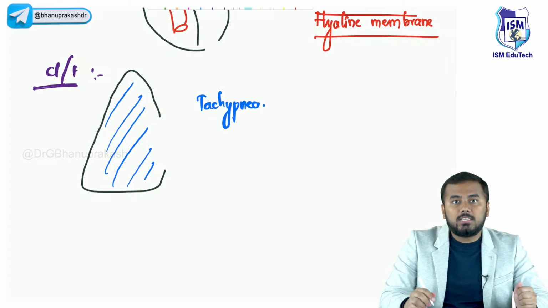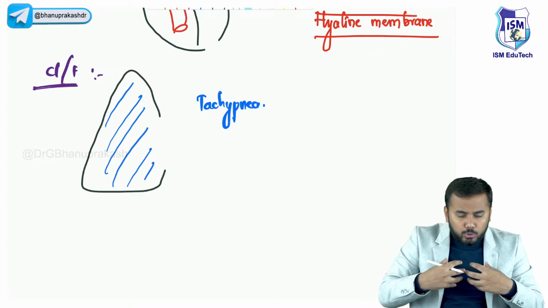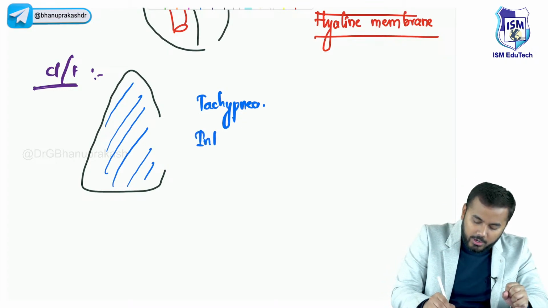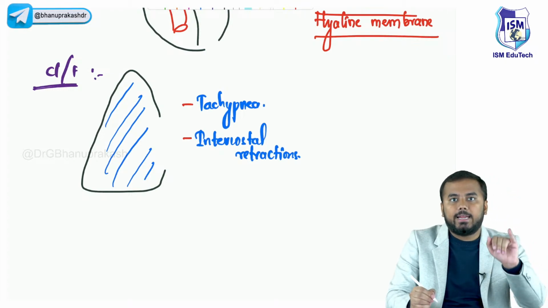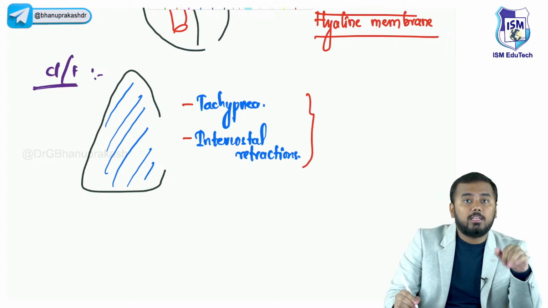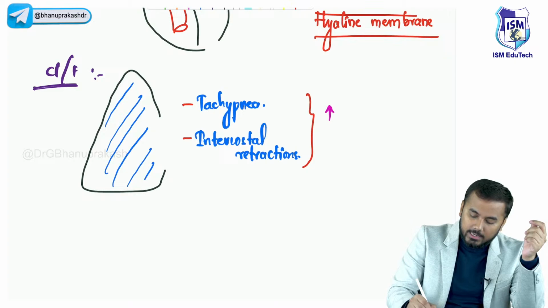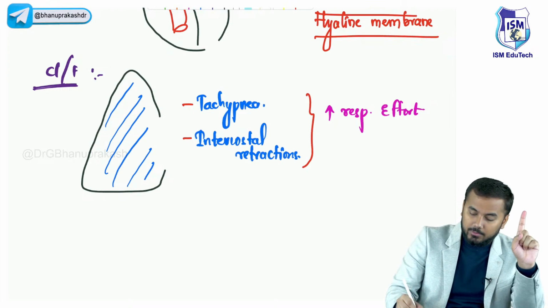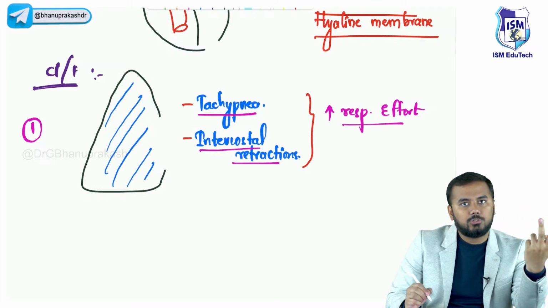Along with tachypnea, what is happening? He is trying to take the air inside by contracting all his muscles, the intercostal muscles. So you can very clearly see on the chest of an infant there are intercostal retractions. From today onwards, guys, whenever you see these 2 important signs, tachypnea and intercostal retractions, you should think that the patient is under an increased respiratory effort. So the first important clinical feature is tachypnea and intercostal retractions, which means increased respiratory effort.